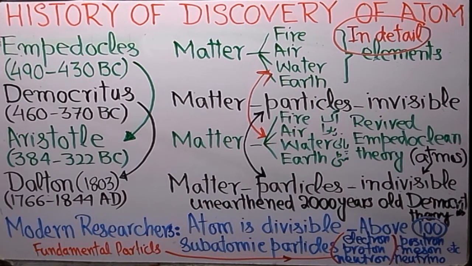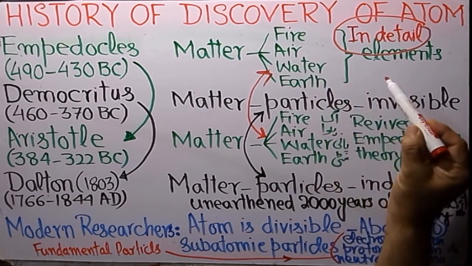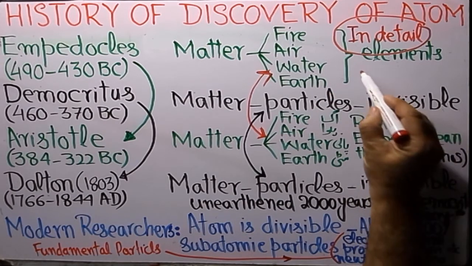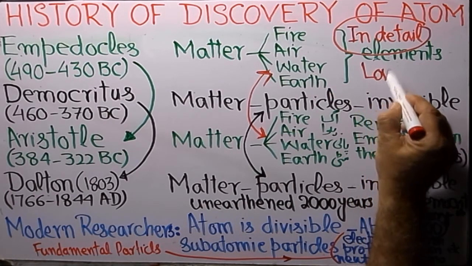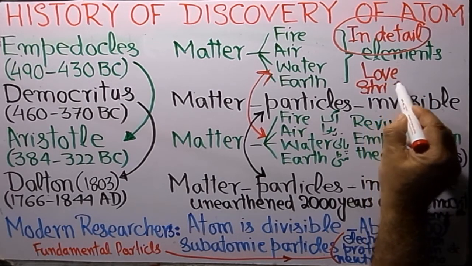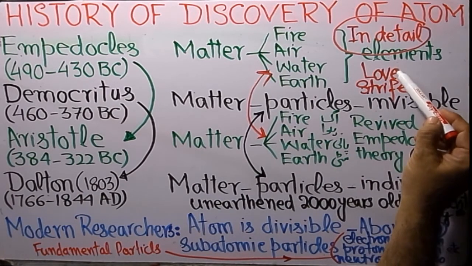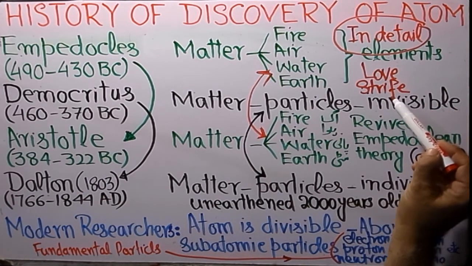You can say that there were four elements and two forces. Forces of love, the binding force, and strife, the breaking force. This is the force of attraction and this is the force of repulsion.